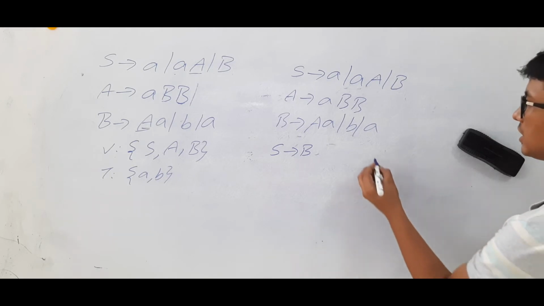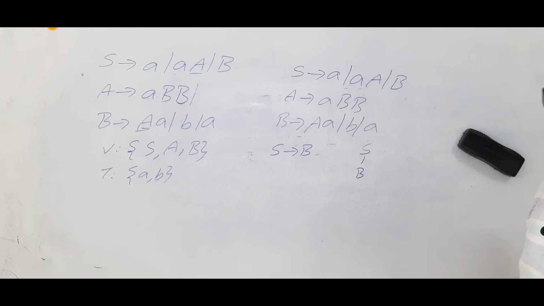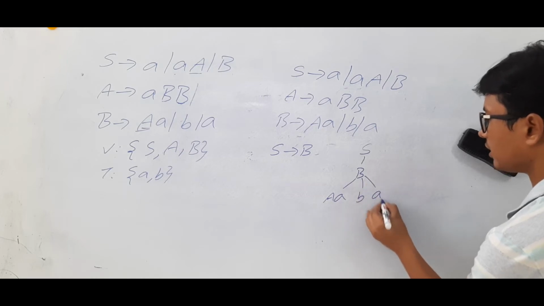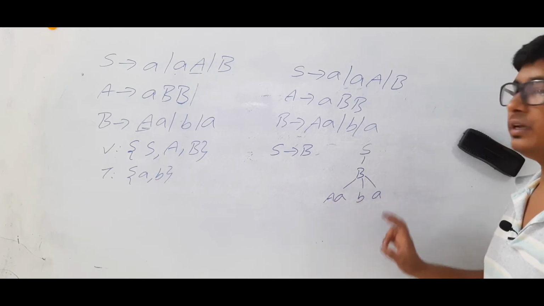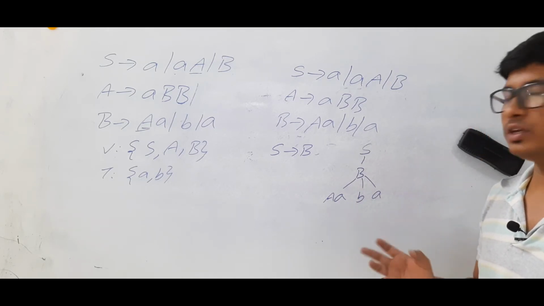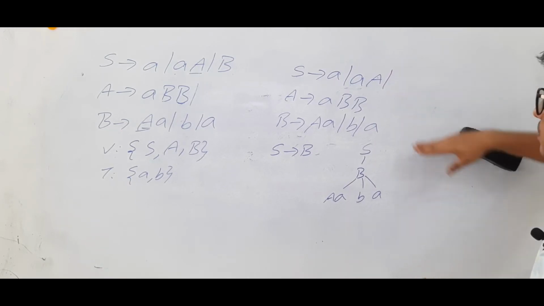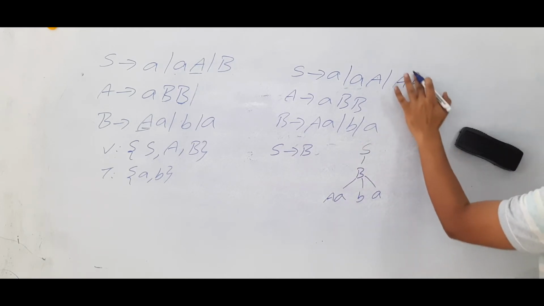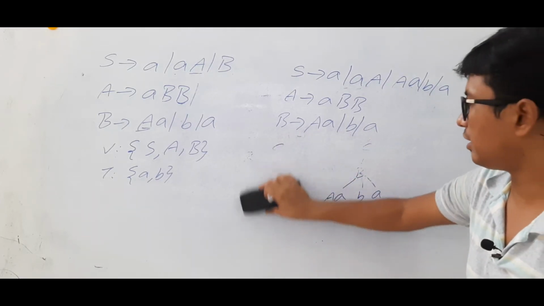How I will eliminate it is that S can determine B, and B can determine A, B or A. That means S can indirectly determine A, B, A. So if I eliminate this B, I cannot determine them indirectly. So if I cannot determine indirectly, let me determine directly. If I remove S determines B, in place of the B, whatever productions are there, you keep them. Are you able to understand it or not? It is a very simple process. In the last video also I have discussed it.